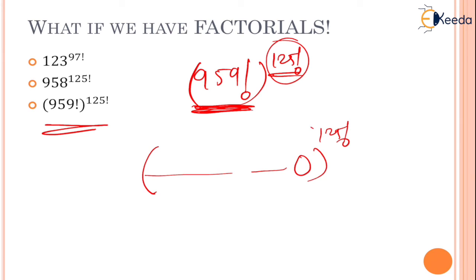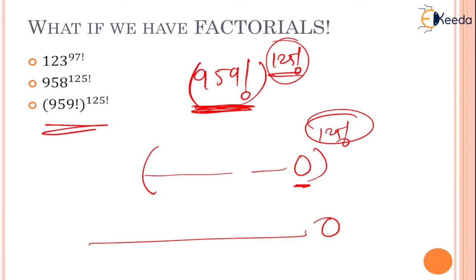So obviously whatever it is raised to, the unit digit will always be 0, and in fact there will be many zeros. I hope everybody is clear. So the unit digit for this is 0 and so on. So factorials is a new part for your cyclicity. Cyclicity is an extremely important topic for GATE. Thank you.